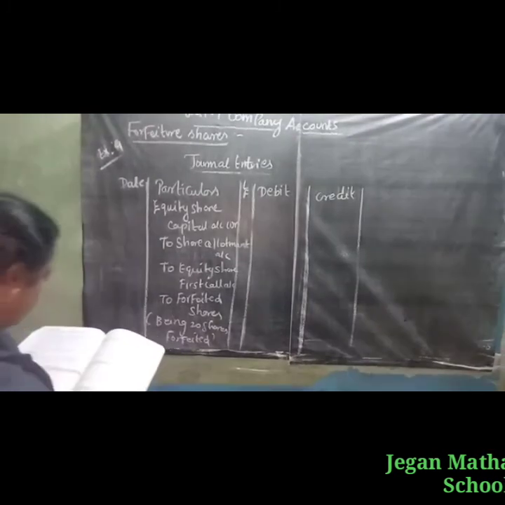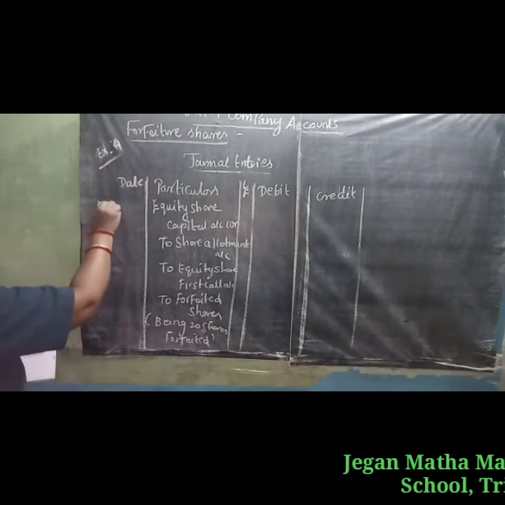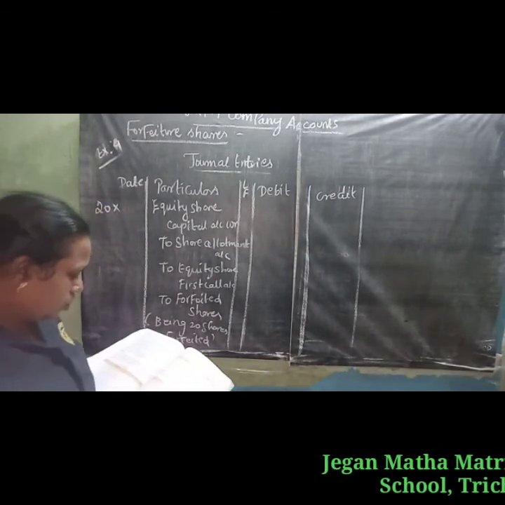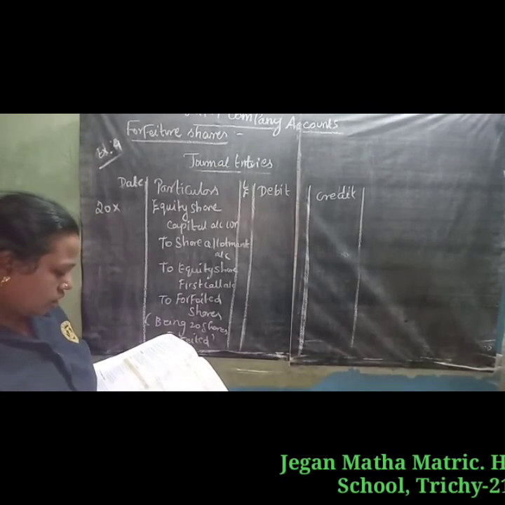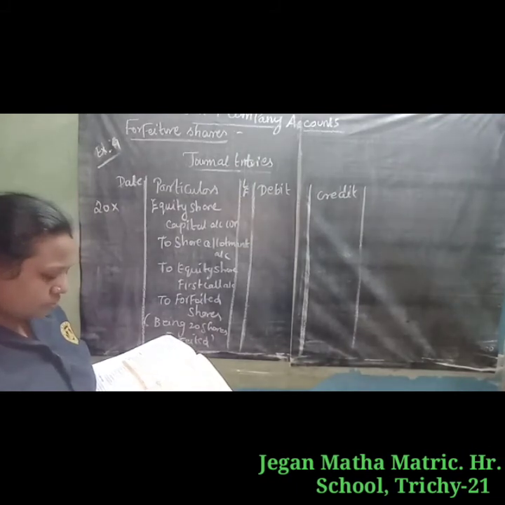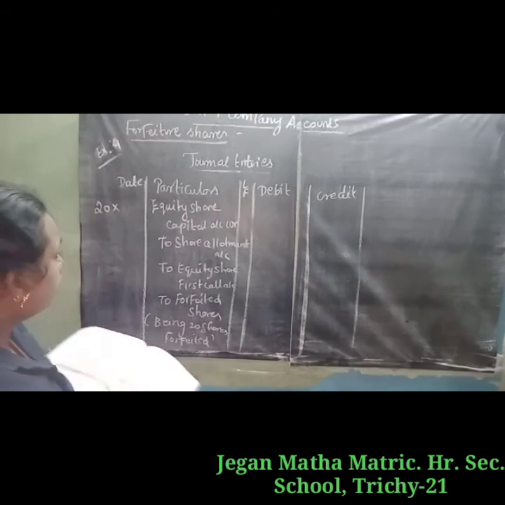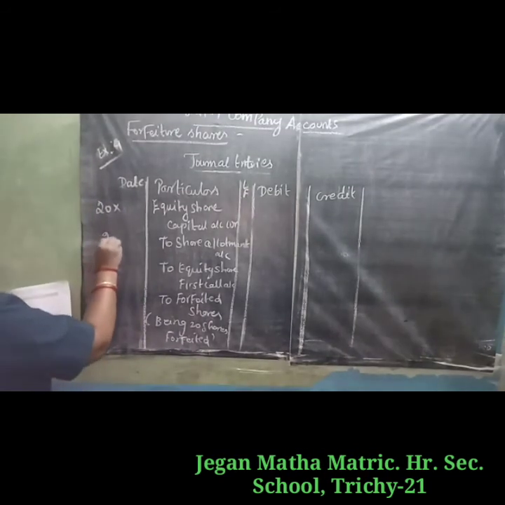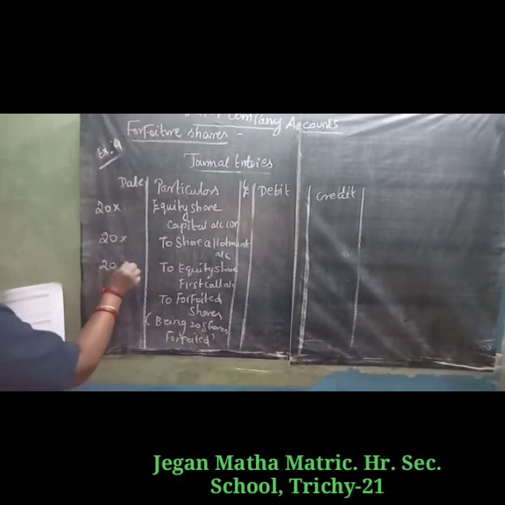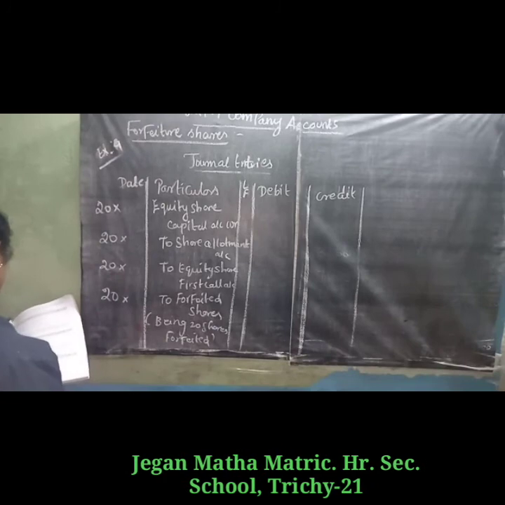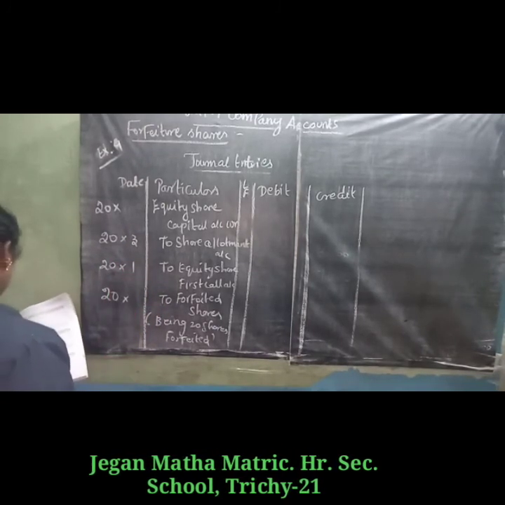Total equity share capital: he paid only 2 rupees on application, and could not pay the 3 rupees on allotment and 1 rupee on first call. How do we write the amounts? For 20 shares, the allotment value is 3 rupees and the first and final call is 1 rupee.